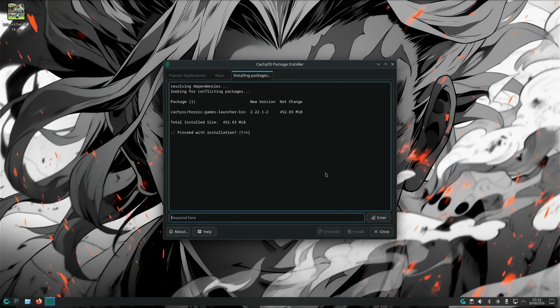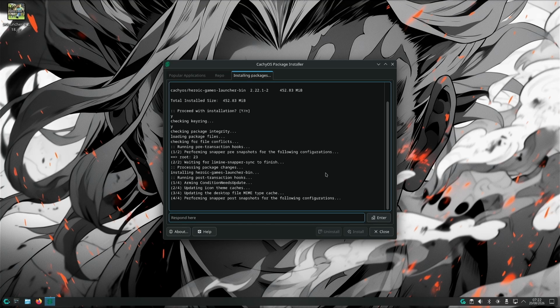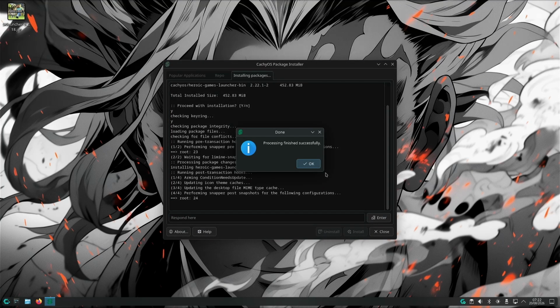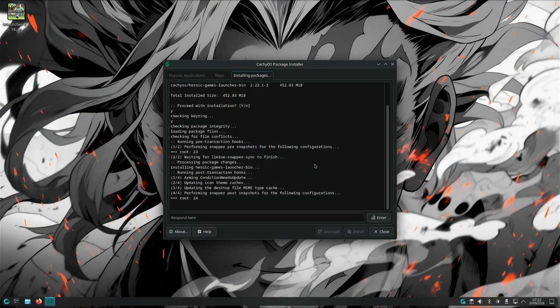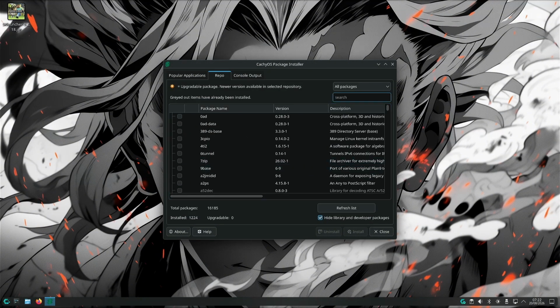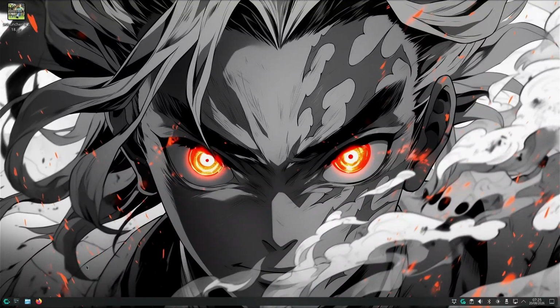You will see now it will ask us if we want to proceed with the installation. All we need to do is just type in Y and press enter. When Heroic Game Launcher is done downloading, all we need to do is click on OK. Yay! Well done, we managed to install Heroic Game Launcher. Now we can close the package manager by clicking close.